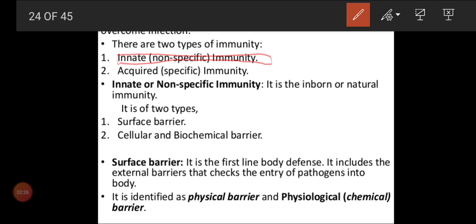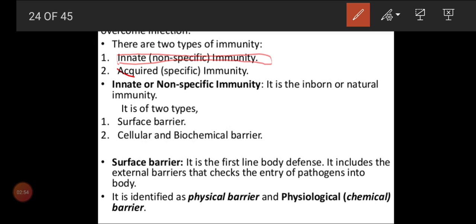By nature even our body contains some immunity power, and that is why we call it innate. Innate means inborn. While inborn, we have some immunity power that is not specific to a kind of disease. That is why we call it non-specific. Innate, inborn and non-specific immunity are all synonyms.